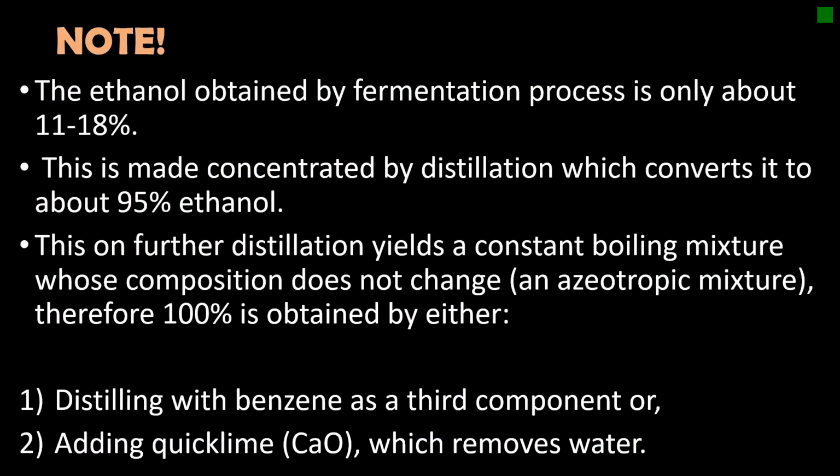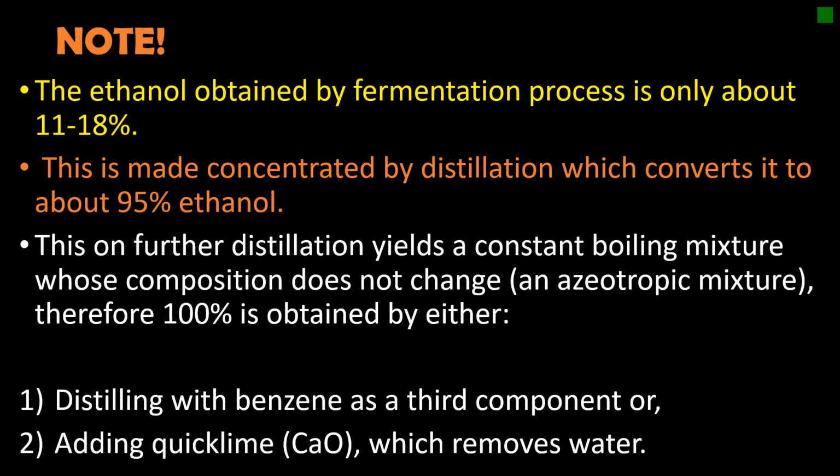Note, the ethanol obtained by the fermentation process is only about 11 to 18%, which means that it's a beer, not yet ethanol, and our objective is to produce pure ethanol. So this is made concentrated by distillation, which converts it to about 95% ethanol, meaning that to get ethanol, fermentation is done, but you also have to do distillation.